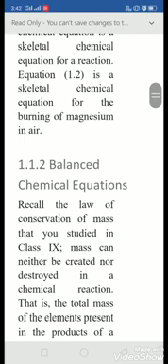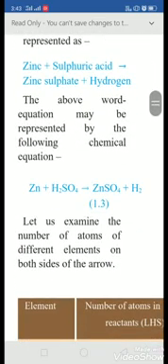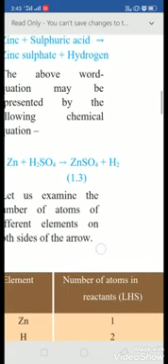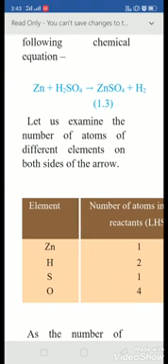Now let's discuss the second point, that is balancing. While balancing, we have to balance the reactants and the products. That means the number of atoms present on the reactant side should be equal to the number of atoms present on the product side. Let's take an example shown here. Zinc reacts with sulfuric acid to form zinc sulfate, and hydrogen gas is evolved. Now this reaction is not balanced, so let's balance it.